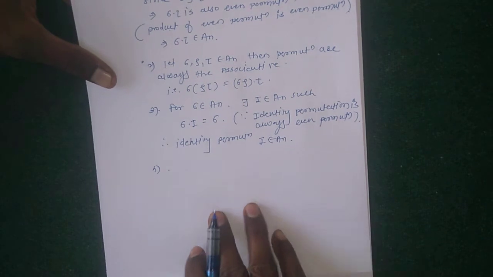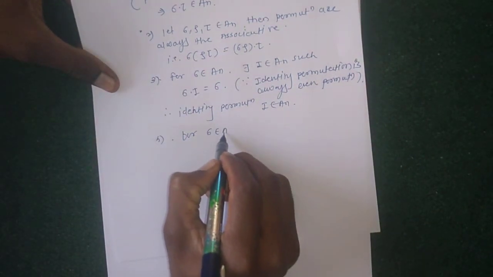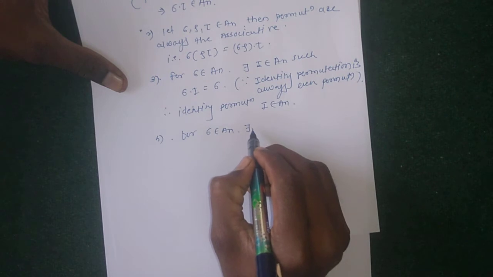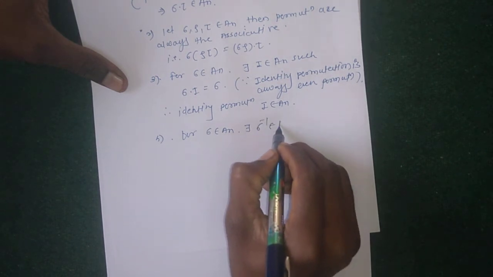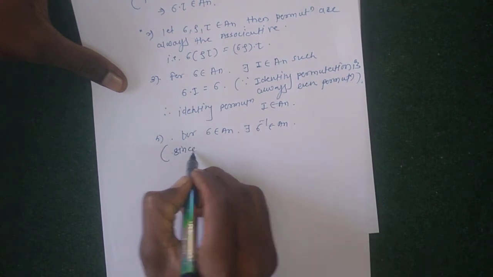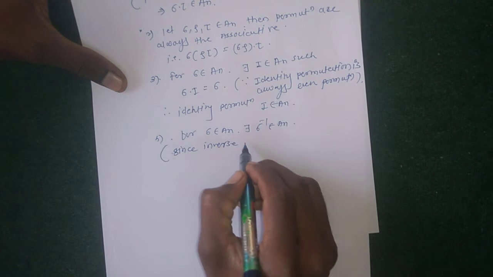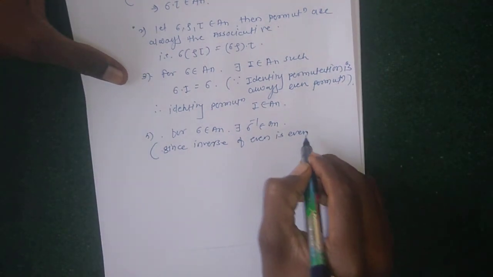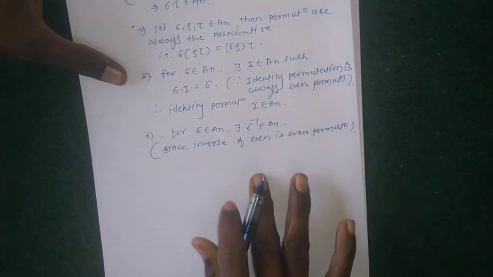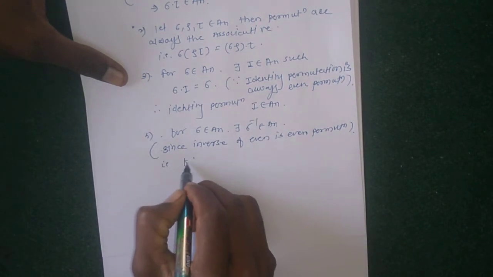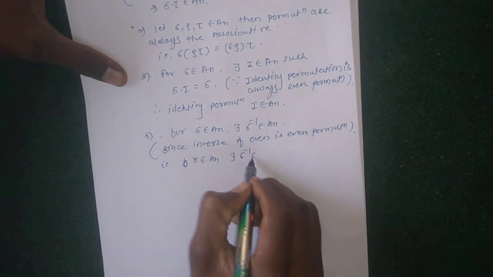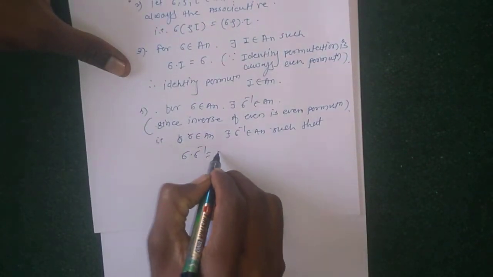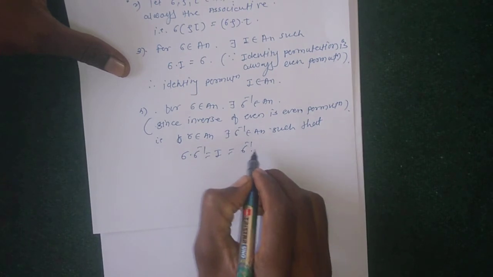And fourth property, inverse element. For sigma belonging to An, there exists sigma inverse also belonging to An, since the inverse of an even permutation is an even permutation. That is, sigma into sigma inverse equals the identity permutation, which equals sigma inverse into sigma.